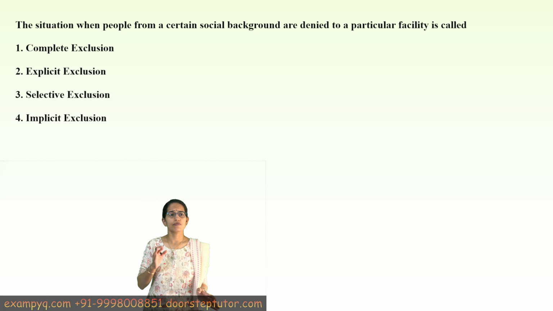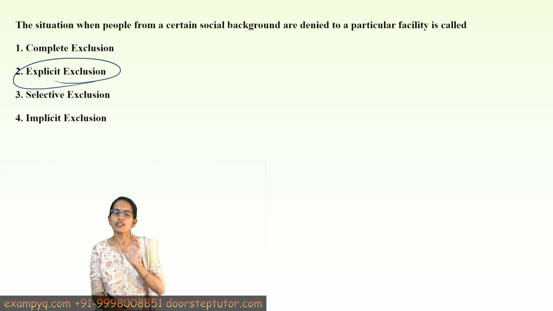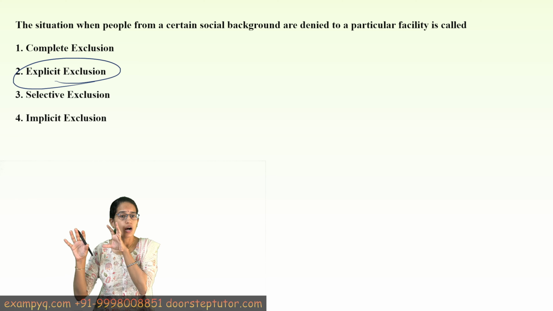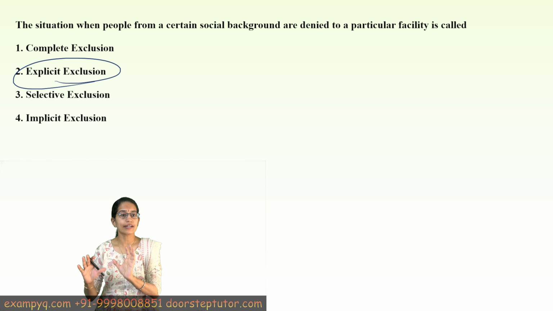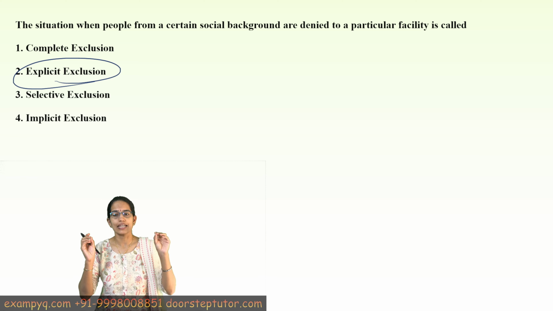The next is an interesting question. A situation when people from a certain social background are denied entry into a particular facility is called explicit exclusion. Now definitely it's an exclusion. You are not allowing a certain segment of people into a particular facility, but when this is very obvious based on social background, we say it is explicit.